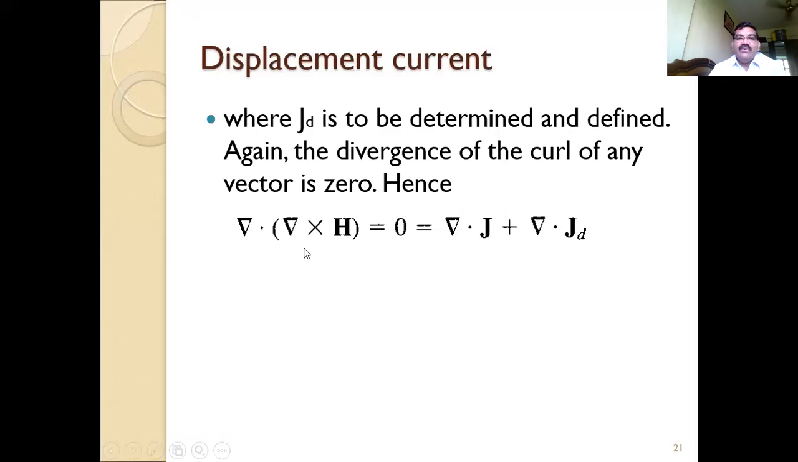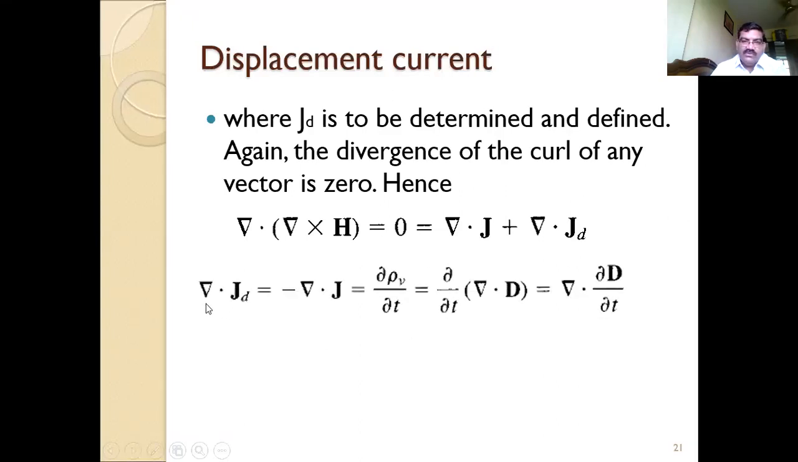Now you can equate this with 0. So del dot JD, if I take this on this side and equate with 0, becomes minus del dot J. So what is minus del dot J? This is the partial differentiation. Here the minus sign is already there, so we cannot put a minus sign here. Why is the minus sign there? As the electrons are negatively charged, rho v is minus, so that's why del dot J is minus. So here we have to put partial differentiation with respect to time with a positive sign.